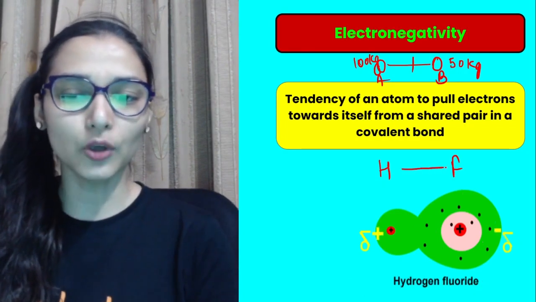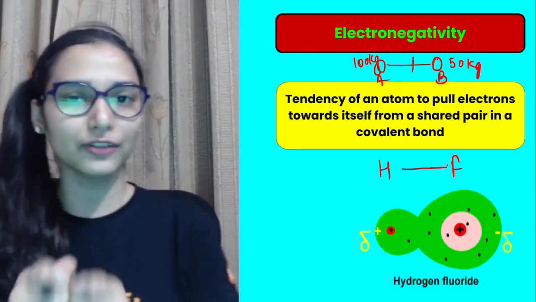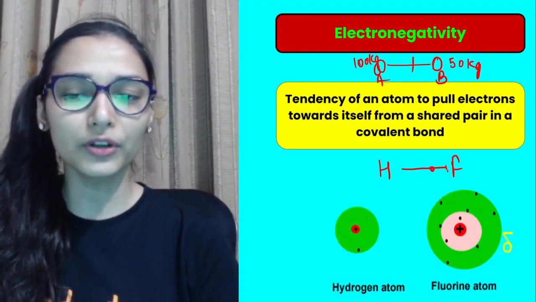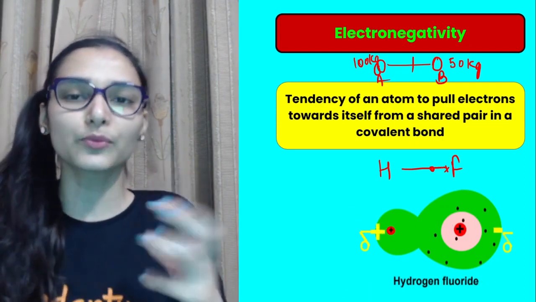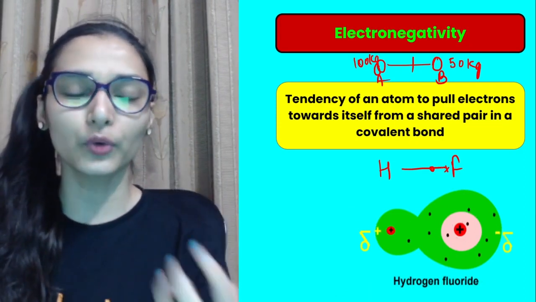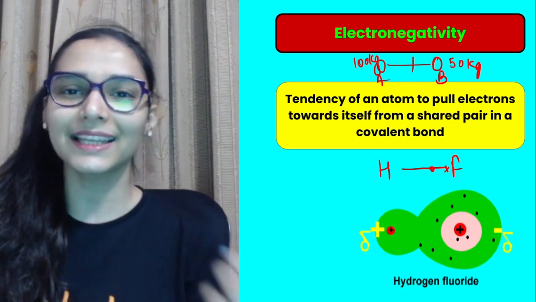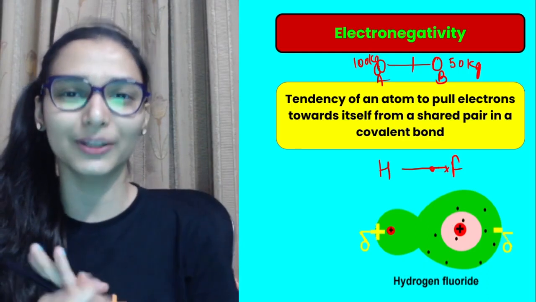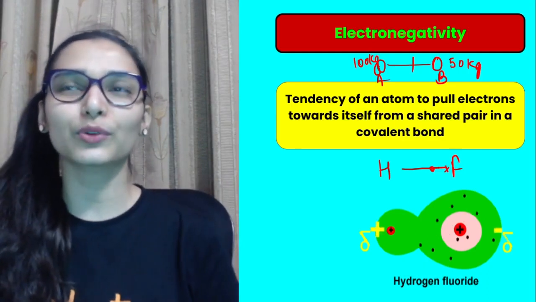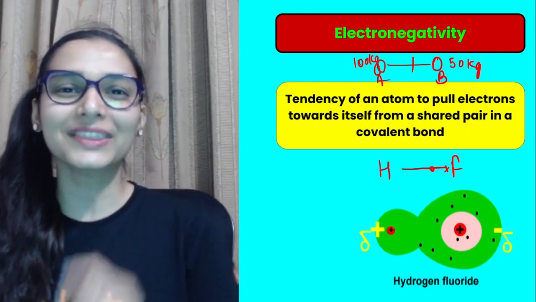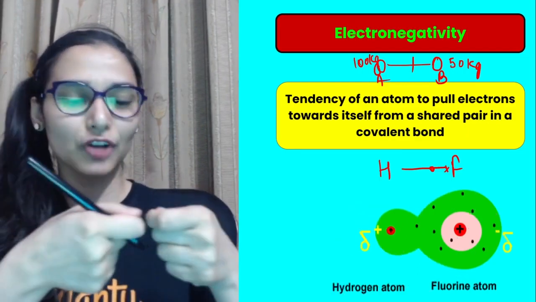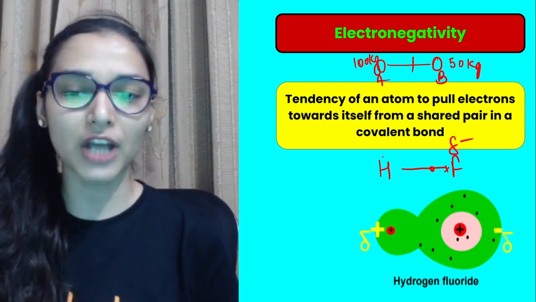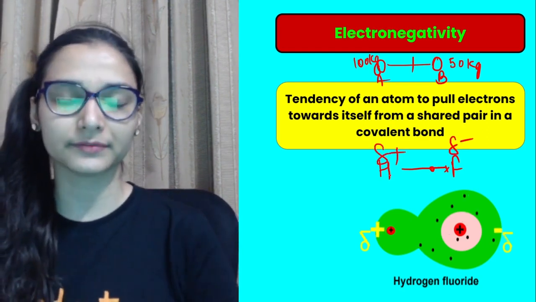They are making a single covalent bond by sharing one electron each. Now this electron pair will be held more towards the fluorine because fluorine is more electronegative than hydrogen. Fluorine has more tendency to attract that electron. Fluorine has 9 protons in its nucleus, so you can imagine those 9 protons saying, I want this electron. So this shared pair of electrons is held much more towards the fluorine, because of which it acquires some partial negative charge, and hydrogen partial positive.